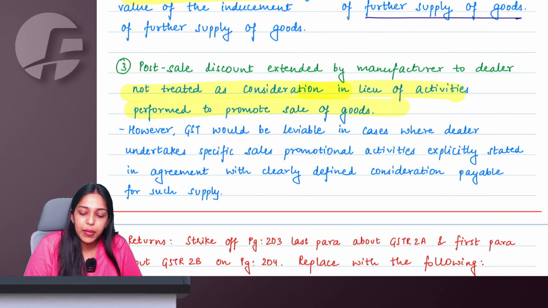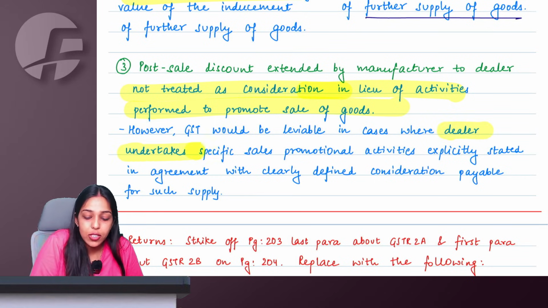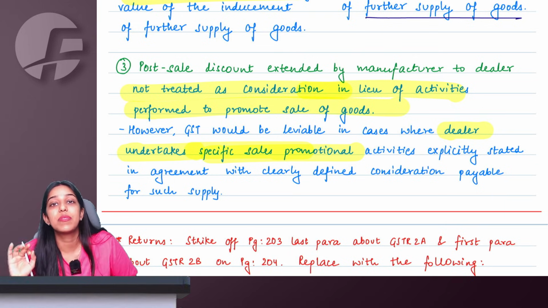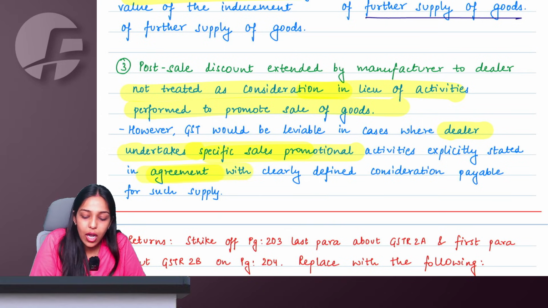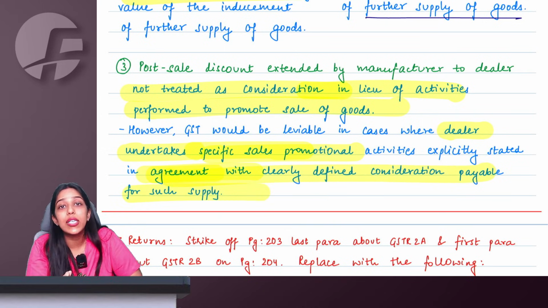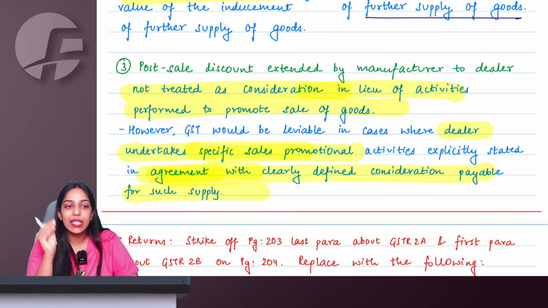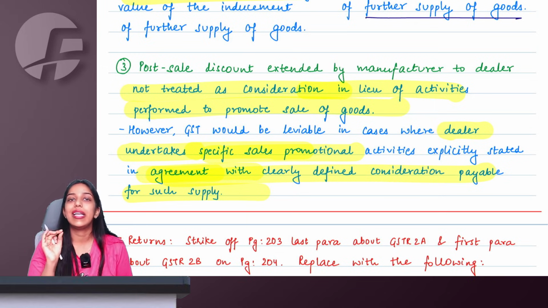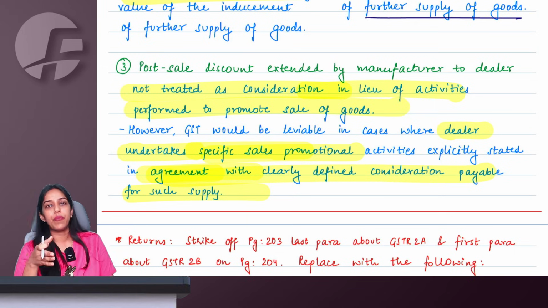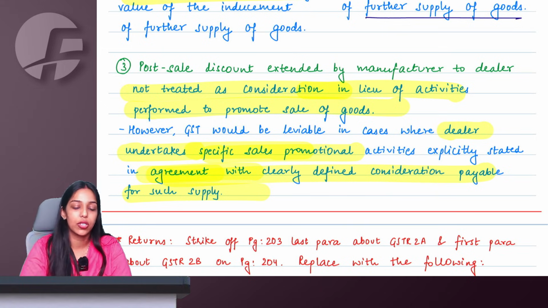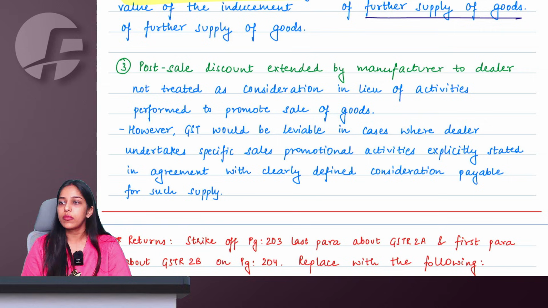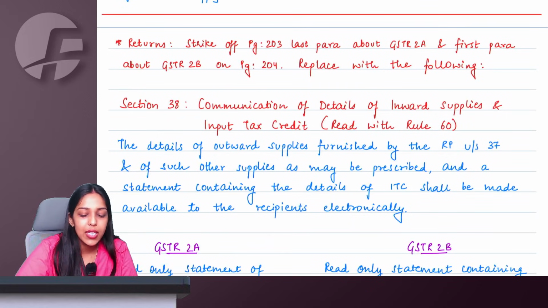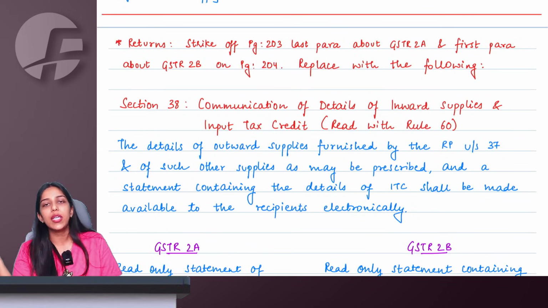However, GST will be applicable if the dealer undertakes specific promotional activity. I am bringing that character, I am paying to Santa Claus specifically because it is written in the agreement that I will have to do this activity in order to promote sales. It is written in the agreement between the dealer and the manufacturer that the dealer will have to do this. In that case, it is a consideration to do something, so it will be taxable. It will be considered as consideration. Otherwise, normal discounts given, no supply, as in no consideration, no GST, because, ma'am, it has nothing to do with whatever the dealer is doing further.